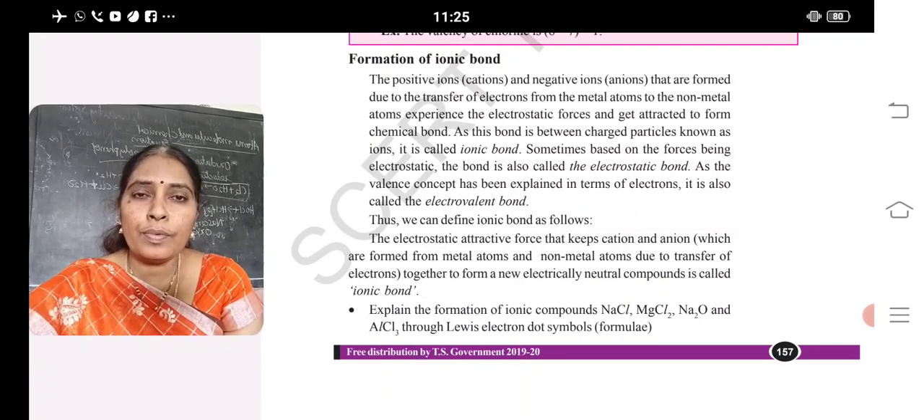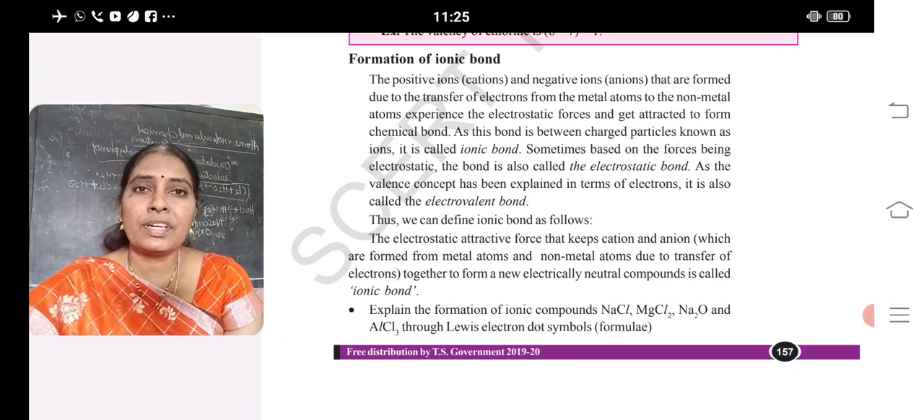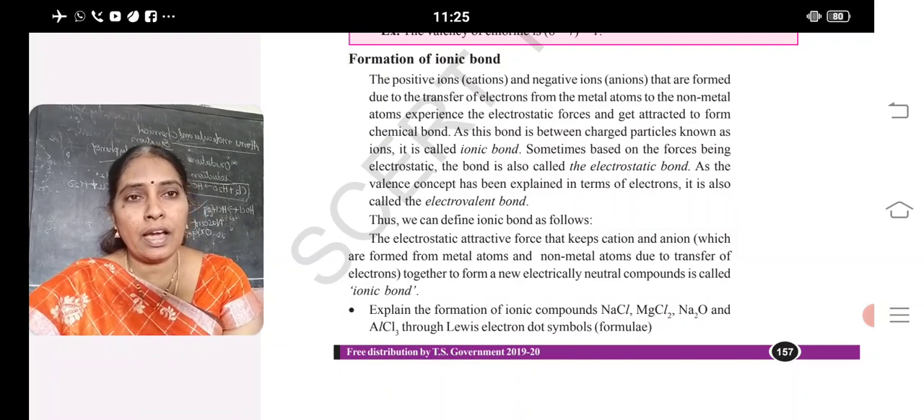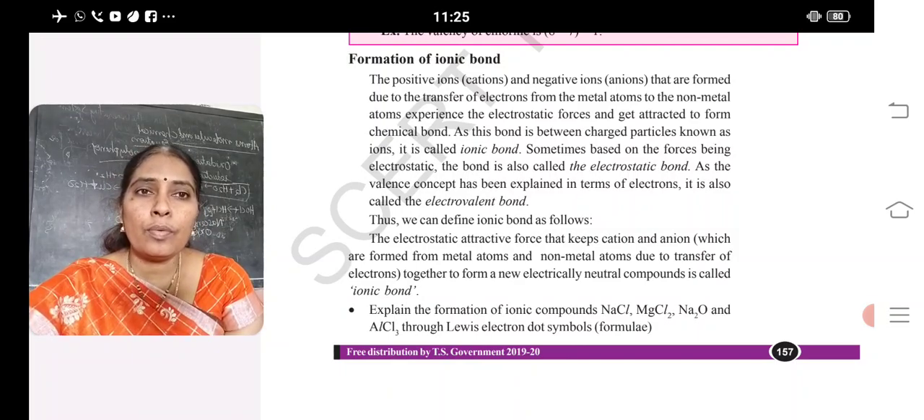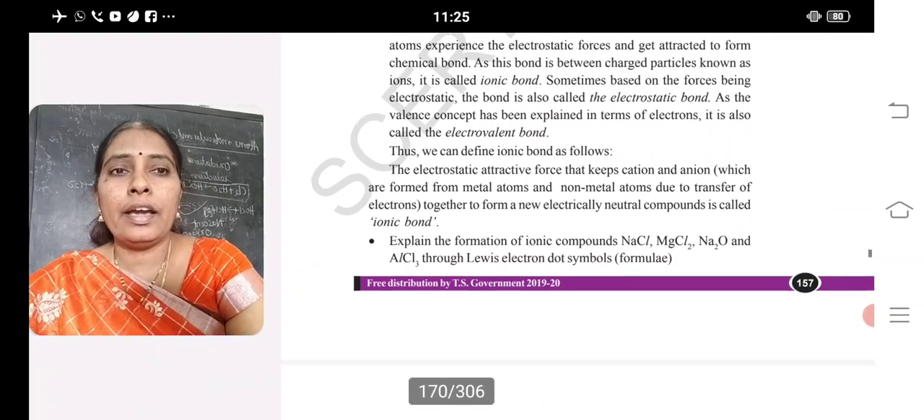So the bond formed between anions and cations, the bond formed due to transfer of electrons, is said to be an ionic bond. It is also known as an electrovalent bond. All these are named ionic bond.